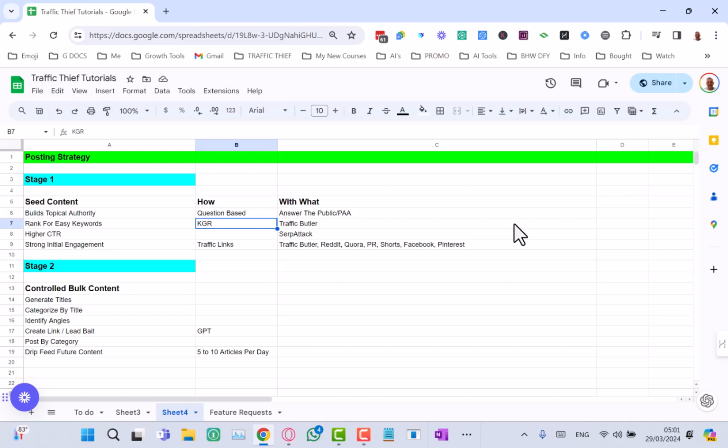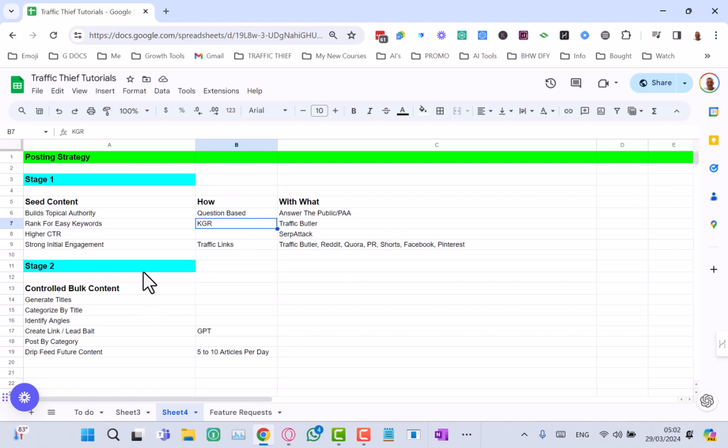Now, the template that we're using for Traffic Thief, it is set to no index initially. Okay, you have to go into the settings. Okay, and when you go into the settings, you can set it to index. But only do that after you have published your question-based articles and your KGR-focused articles as well. Okay, publish these first and then set it to index, so the content's already there. So when Google and the other search engines come, Bing, etc., to check out your website, all of these pages are already created.